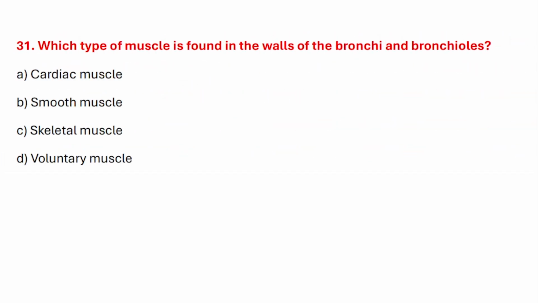Question number thirty-one. Which type of muscle is found in the walls of the bronchi and bronchioles? Correct answer is option B, smooth muscle.